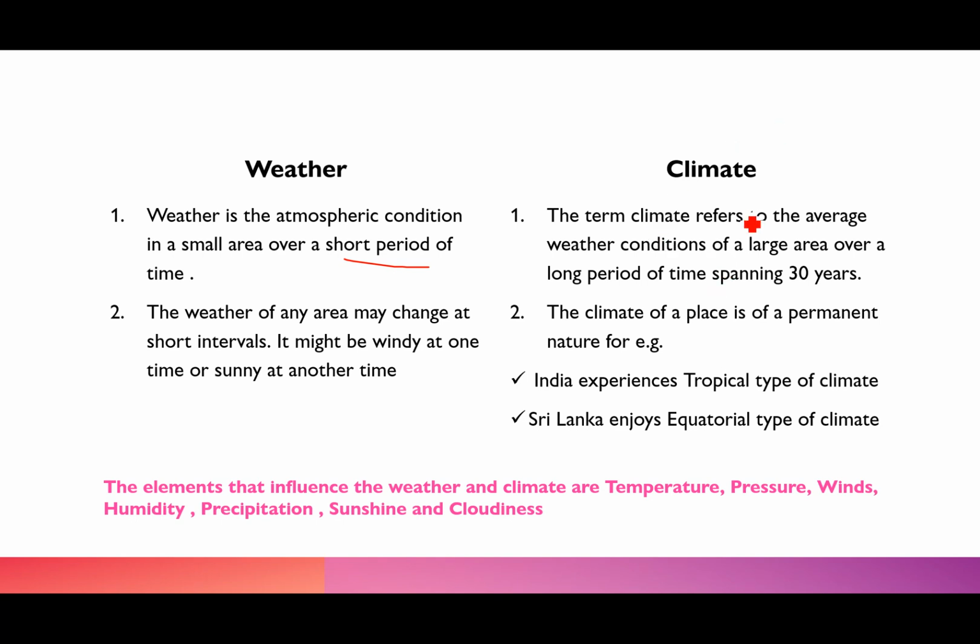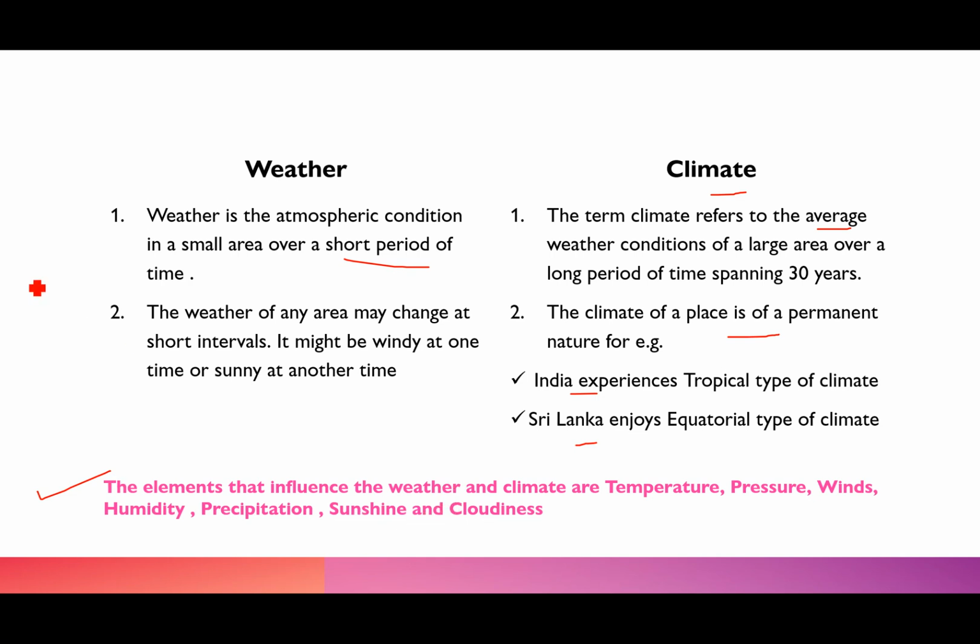Whereas climate refers to the average weather conditions of a large area over a long period of time. And the climate of a place is of permanent nature. For example, India experiences a tropical type of climate and Sri Lanka enjoys an equatorial type of climate. Right, now the elements, this is very, very important. The elements which influence the weather and climate are: